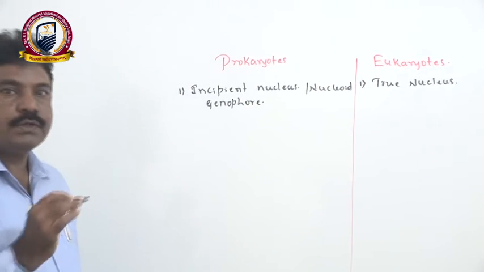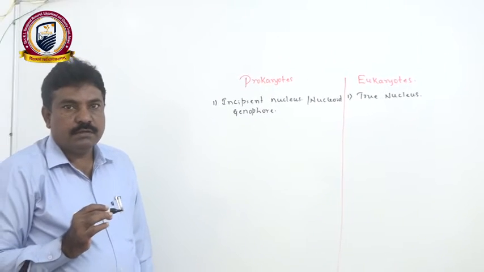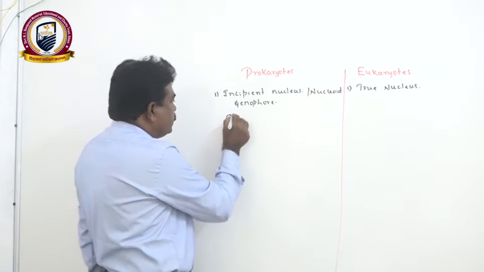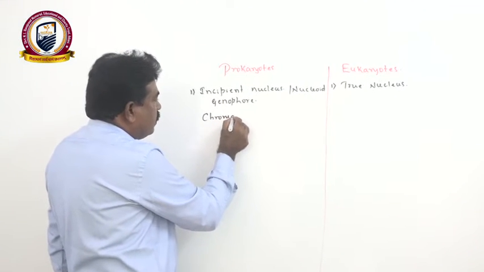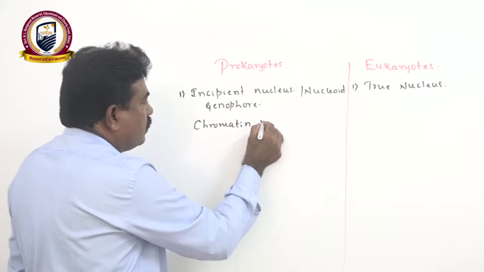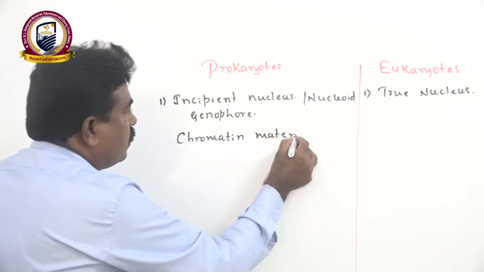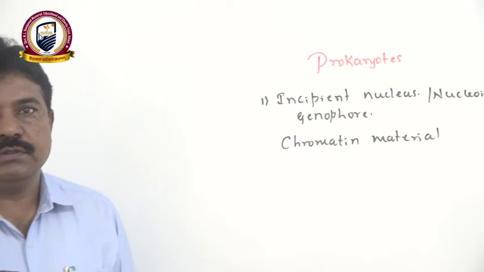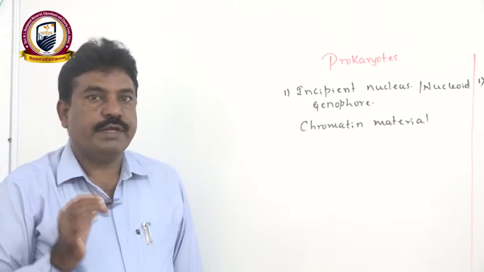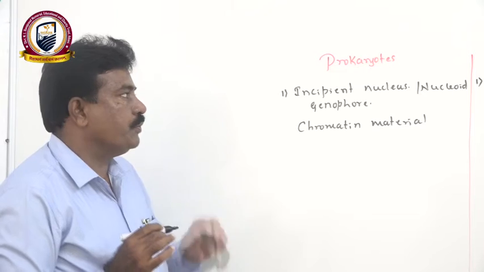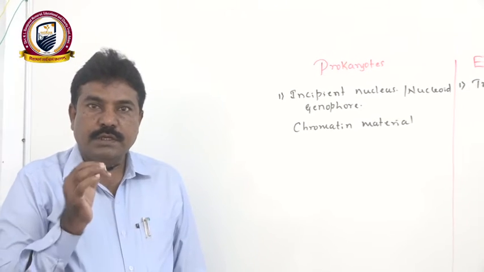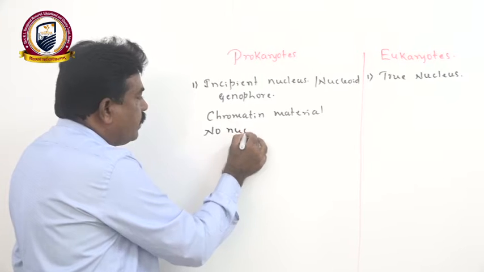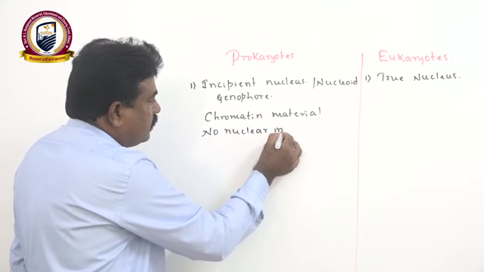where a mass of chromatin material, a bunch of coiled chromatin material, is just embedded in the cytoplasm, and it does not show all the characters of a typical or true nucleus. Hence, in the incipient nucleus, the boundary nuclear membrane is absent.